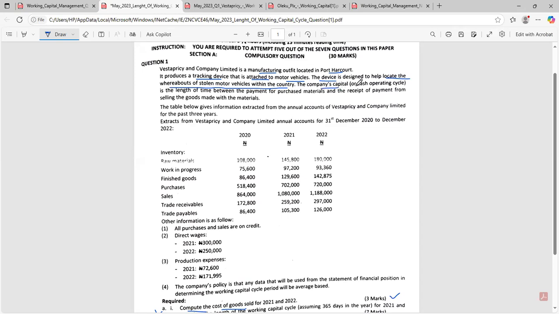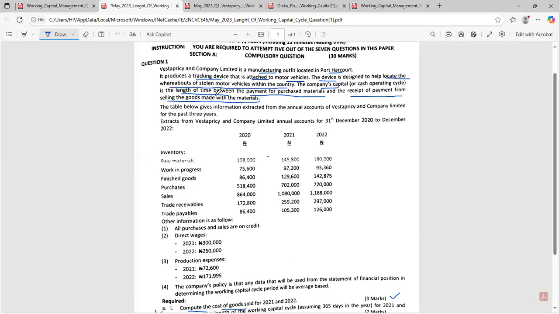Now, the company's capital or cash operating cycle is the length of time between the payment for purchased materials and the receipt of payment from selling the goods made with the materials. That is just the definition of the working capital cycle anywhere. That's why they said the company's capital or cash operating cycle. So they're trying to define it for you.